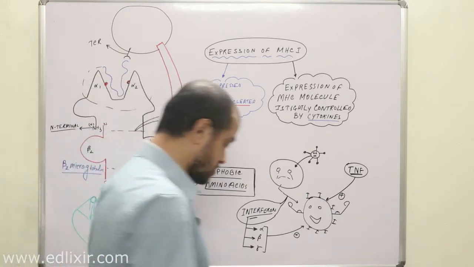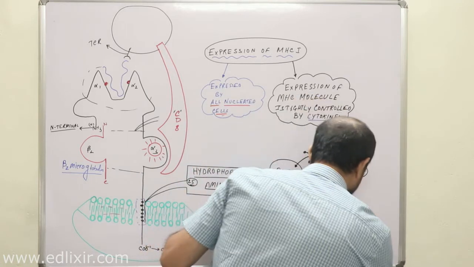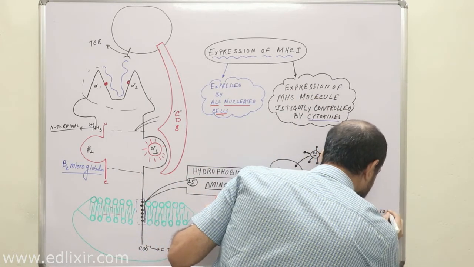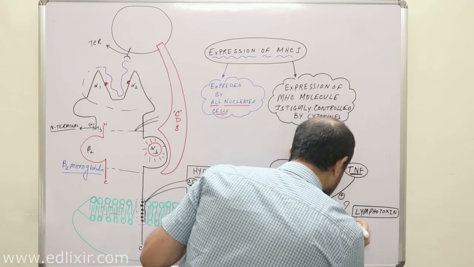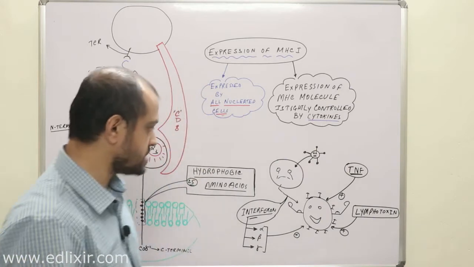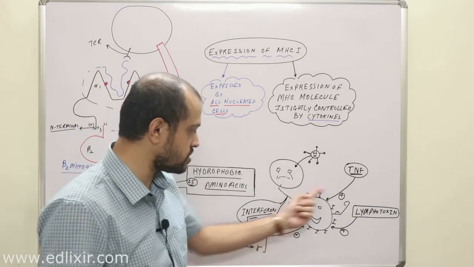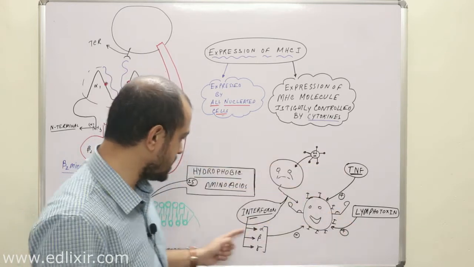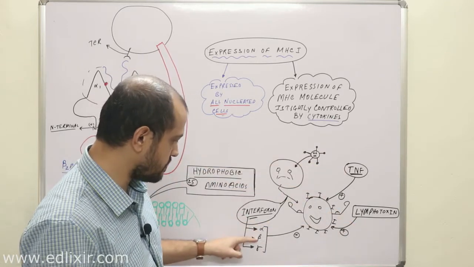And there is another molecule which is known as lymphotoxin. If you just want to remember the 3 essential cytokines which help in the upregulation of class 1 molecule, these will be the 3: tumor necrosis factor, lymphotoxin and interferons, alpha, beta and gamma.